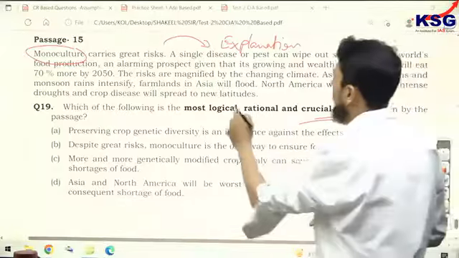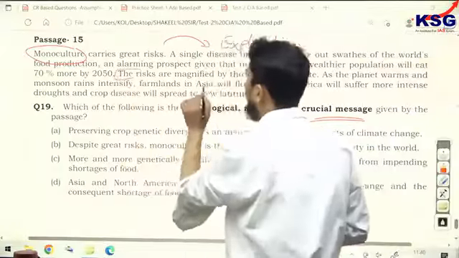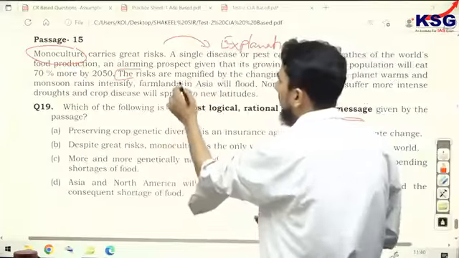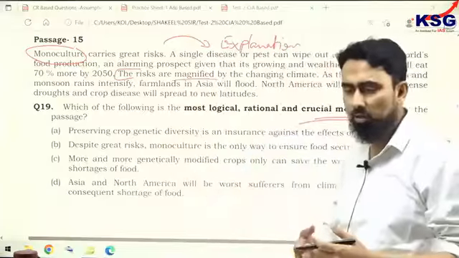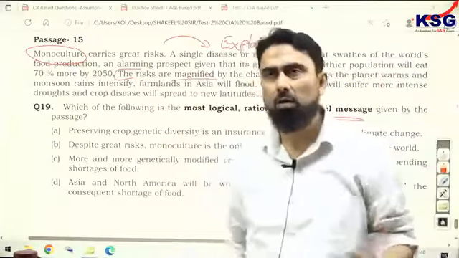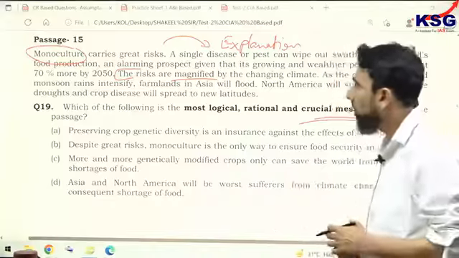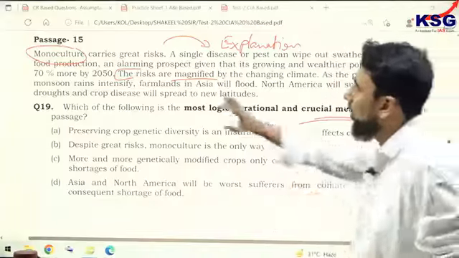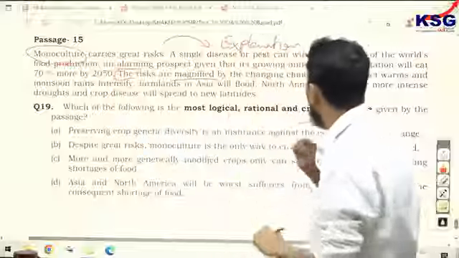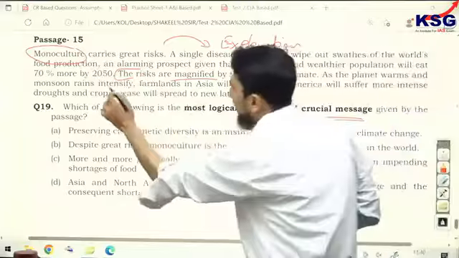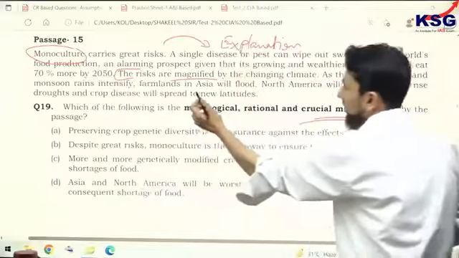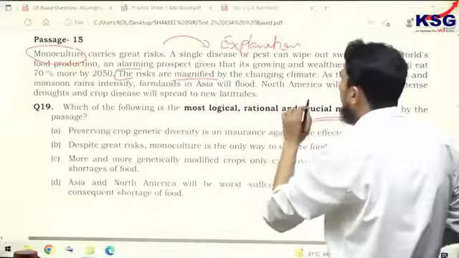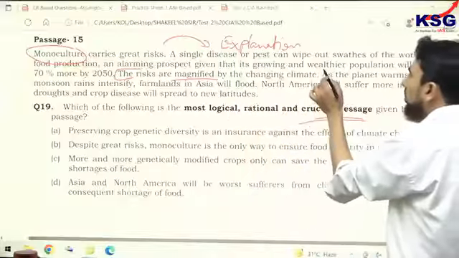Then he mentions the risks are magnified. It has been magnified. Everybody knows if something has been made bigger, more intense. The risks are magnified by the changing climate. The monoculture he mentions earlier, and now the risk. As the planet warms, he explains this. Monsoon rains intensify, farmlands in Asia will flood. Now he's trying to convey this.